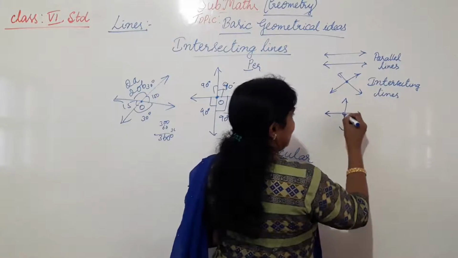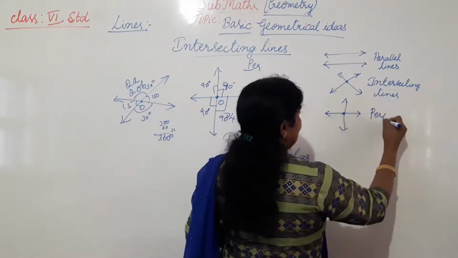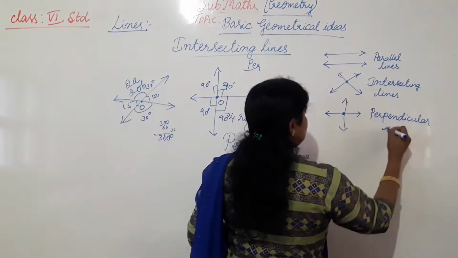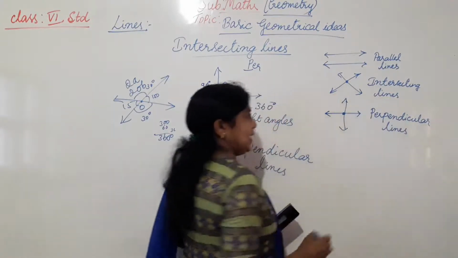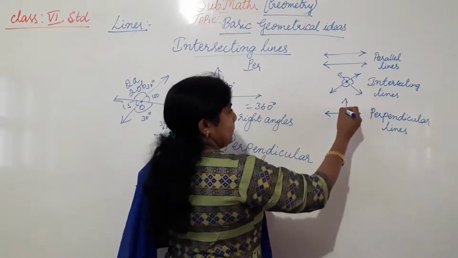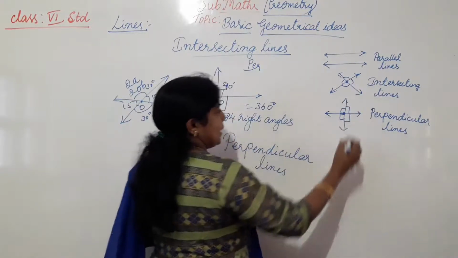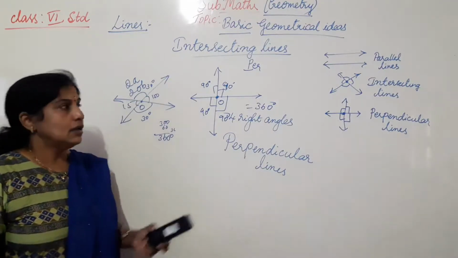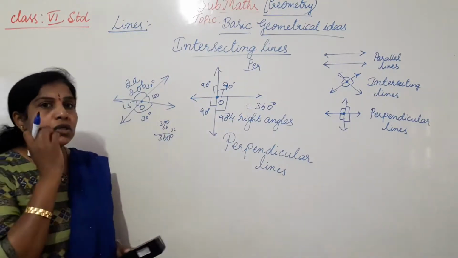So perpendicular line is also an intersecting line. There also two lines meet each other. But here the angles formed are acute and obtuse. Here the angles formed are 90 degrees. So understood? This is the basic thing about geometry.